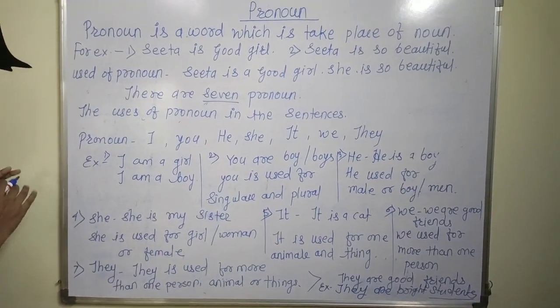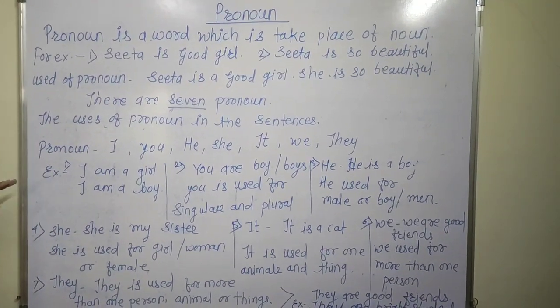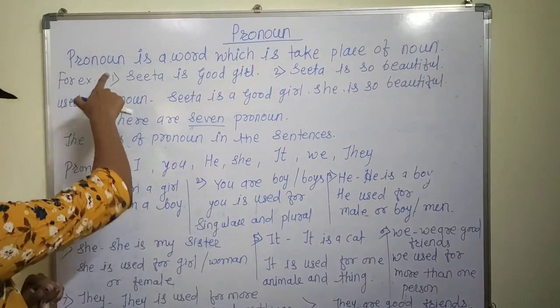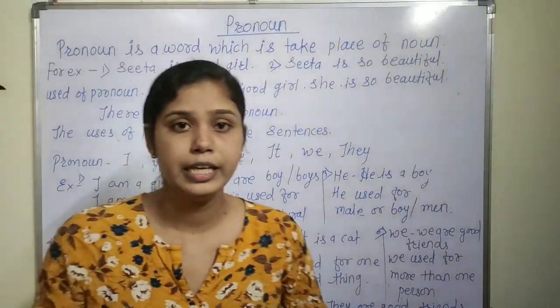There are 7 pronouns in English grammar, and we have explained them here. So students, what is meant by pronoun? A pronoun is a word which takes the place of a noun. There are 7 pronouns in English grammar.